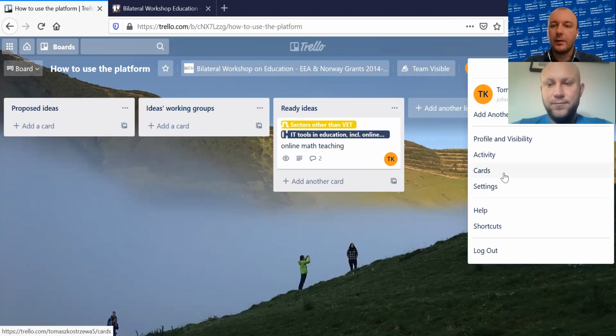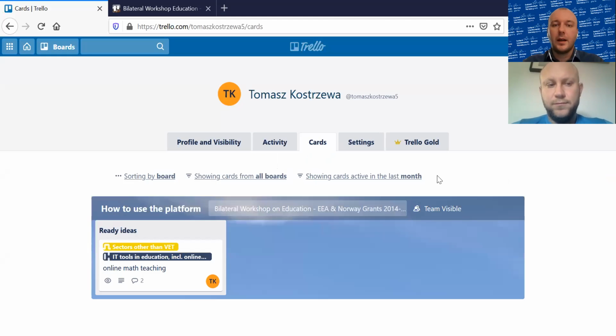So if I click there on cards, I see here only cards that I'm a member of. So if you have added yourself to the card, then you don't need to go through the whole board to find your card you are interested in. You just need to visit this cards section here.